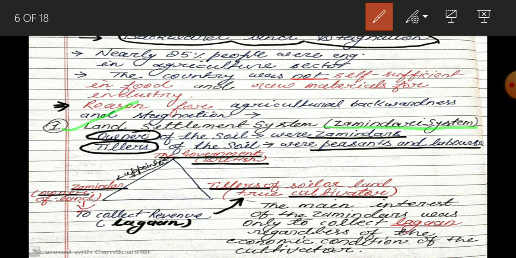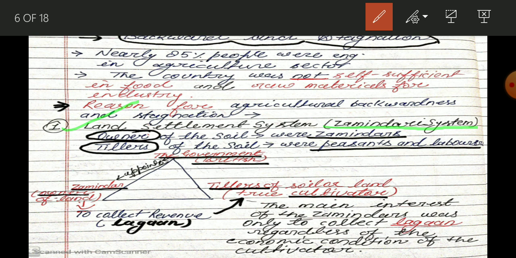What is this jamindari system? We have already seen a lot of movies about this system, like Mother India. If you have seen Mother India, now you can understand this topic very easily. If you have not seen it, please see this picture. This is the picture which failed to get an Oscar just because of one vote. So you can understand how much content this picture has. This picture is excellent. It gives a very good picture of India of that time.